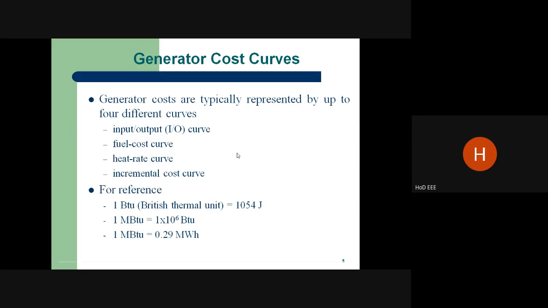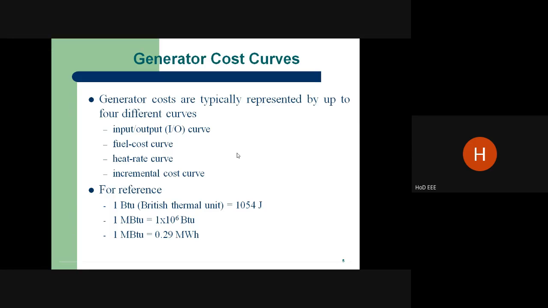The power generation characteristics are most important. The characteristics are given as a quadratic equation, that is, ax squared plus bx plus c, in rupees per hour. If you have the power generation, we can differentiate this function. It is called the incremental cost curve. And also thermal economic dispatch. Depending on the type of plant, we can consider the economic dispatch.